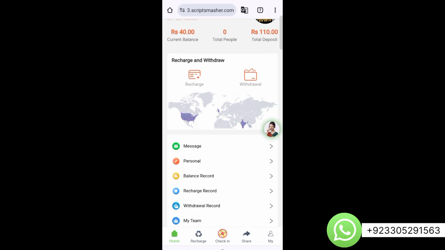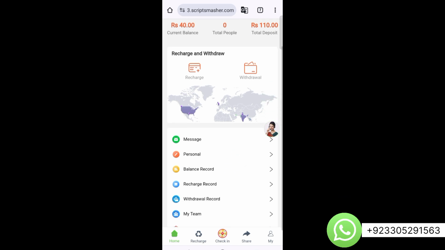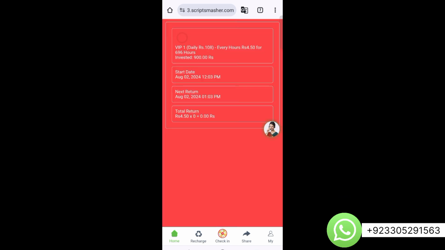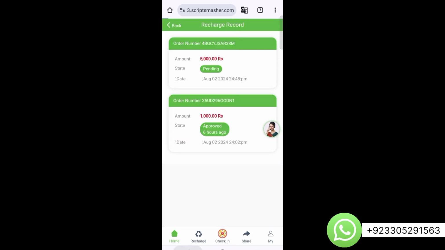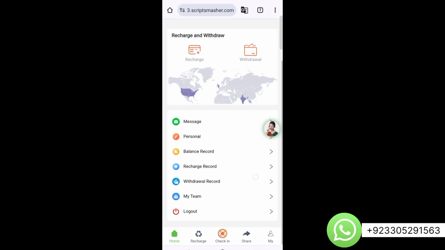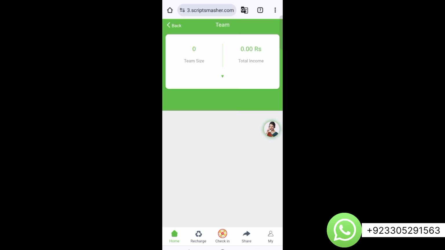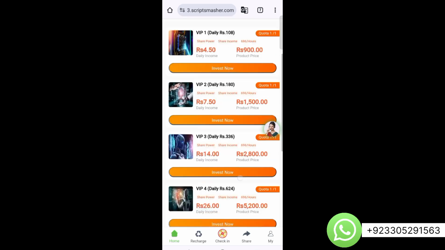Here you can see all your messages, you can see all your personal details here. Here you can see your balance records. So here you can see that I've invested in one plan, so this will show you your total investments in plans. Here you can see your recharge record. So this is your recharge record. Your withdrawal record will be here. So here you can see your team records in this section. So viewers, this is the complete overview of the admin user panel of this website.